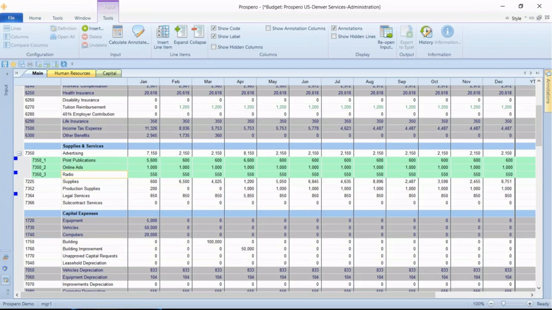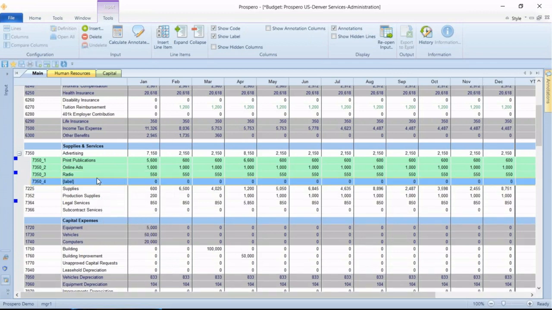Now your budget managers, they can add as many rows of line item details without having to call the budget administrator for help. They can do it themselves. They'll just right click and select insert line item. They'll add as many rows here as they need to. They can change the label. I'll just say this is going to be television. And then they type in the balances they need. And let's just copy that and spread it to all the monthly columns to the right. So easy for them to add that level of detail. And you see right away the budget for television is going to be added in the advertising account.